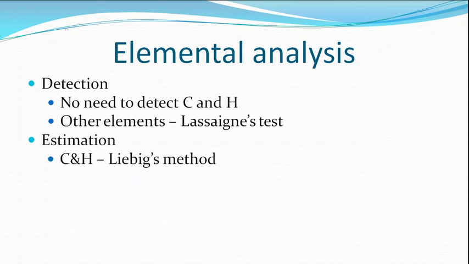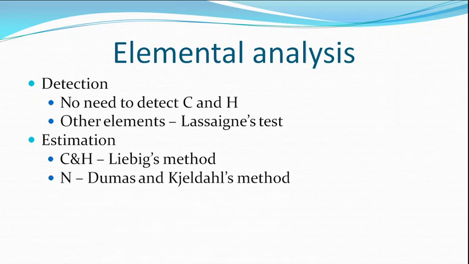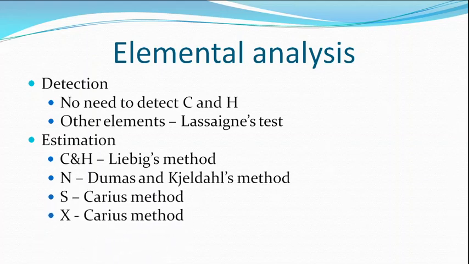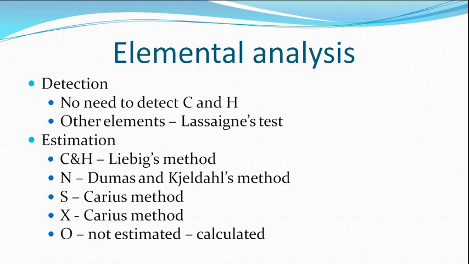Usually carbon and hydrogen are estimated by Liebig's method, nitrogen by Dumas and Kjeldahl's methods, and sulfur and halogens by Carius method. These are the methods available to estimate elements. And oxygen is not usually estimated, it is calculated from the percentage weight of the other elements.